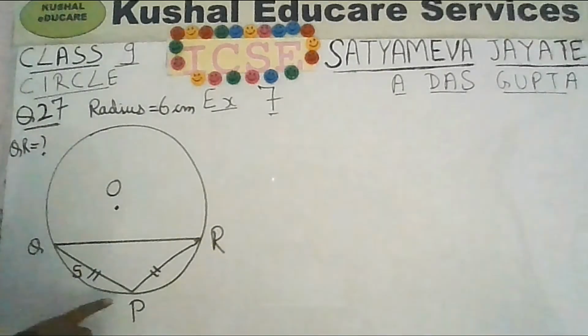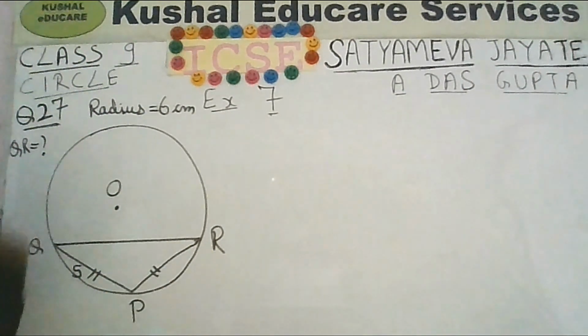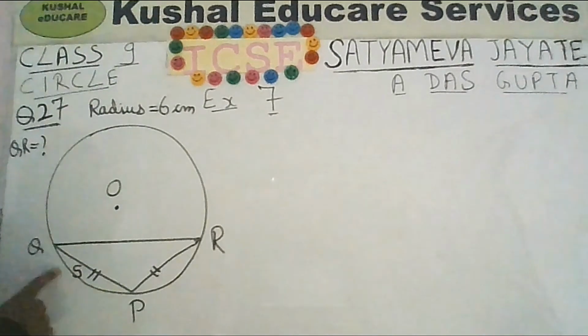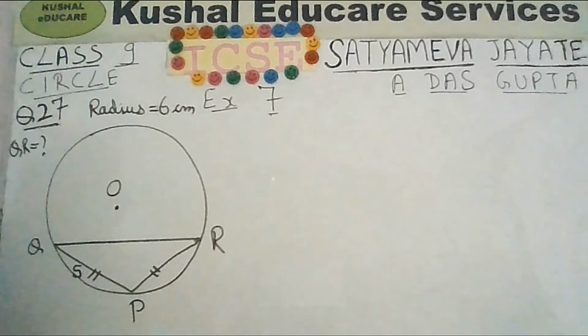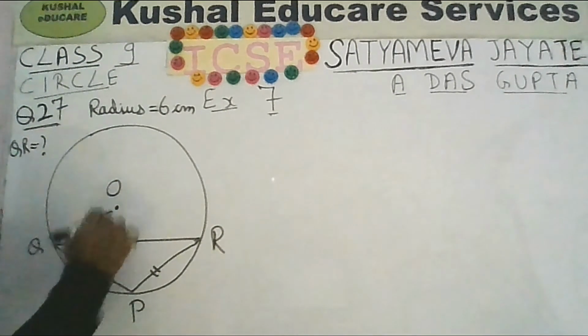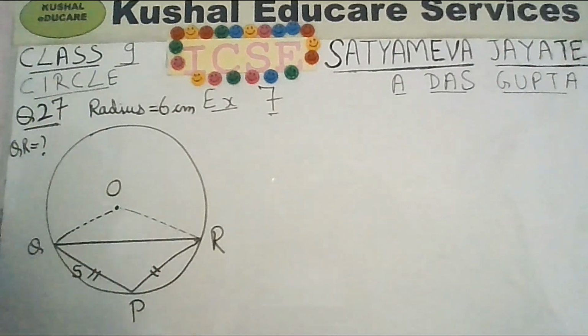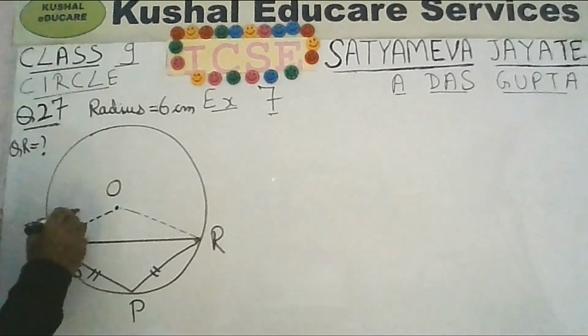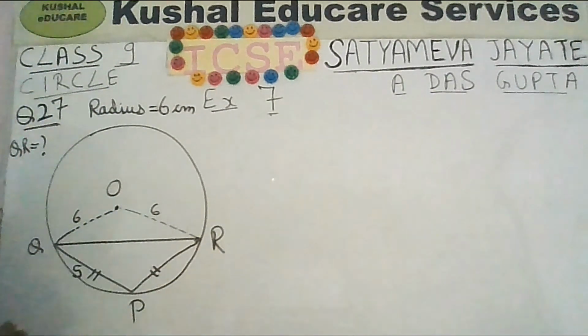So you can see that the length of PQ is equal to the length of PR, and the length has been given as 5 centimeter. So if PQ is 5, PR will also be 5. Radius is given as 6 centimeter. If you join O with Q and O with R, then triangle OQR will also be an isosceles triangle, because this will be 6 radius, this will also be 6 radius.